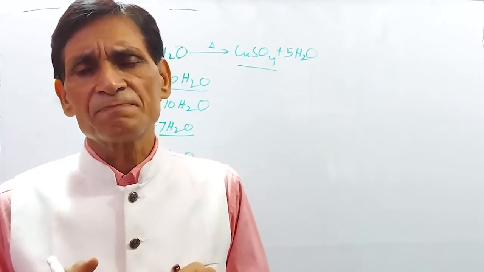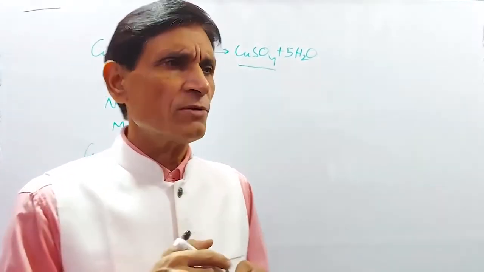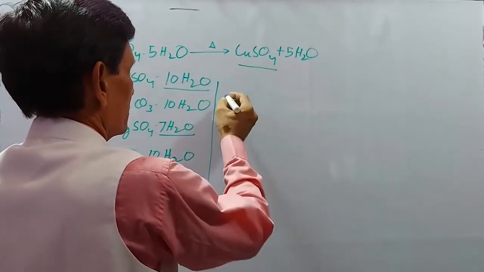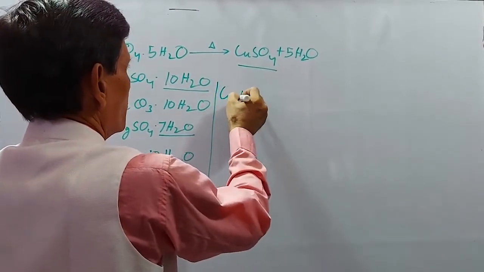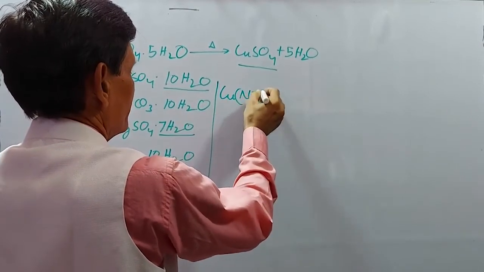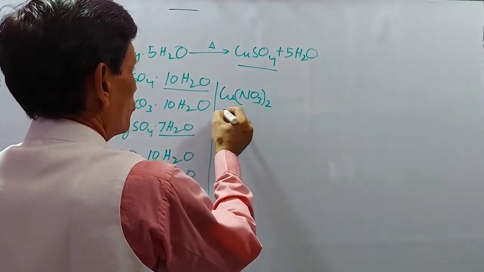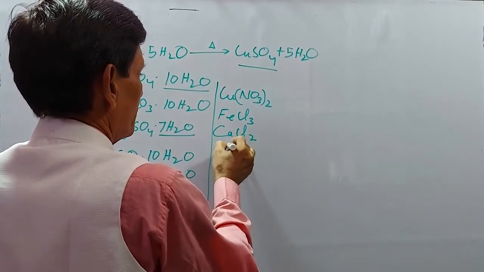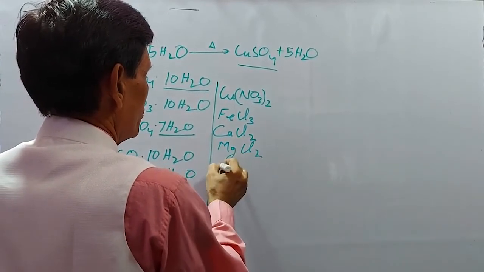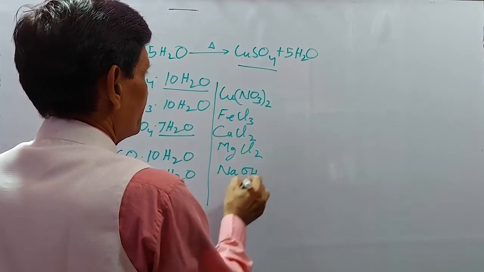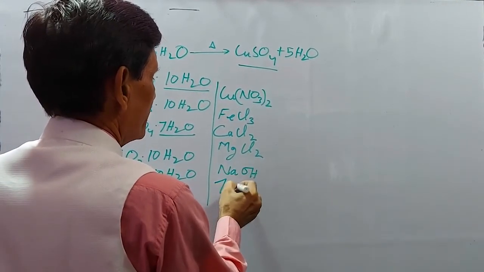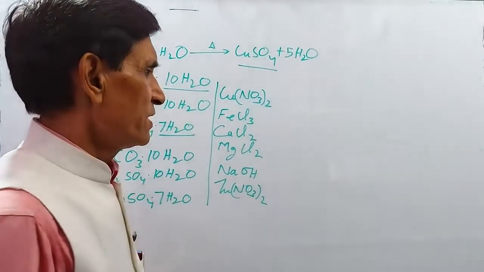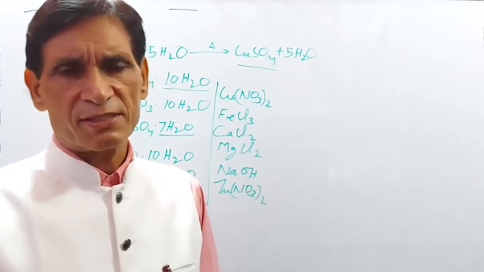Now some examples of deliquescence: cupric nitrate, ferric chloride, calcium chloride, magnesium chloride, sodium hydroxide, zinc nitrate. These are some examples of deliquescent substances.